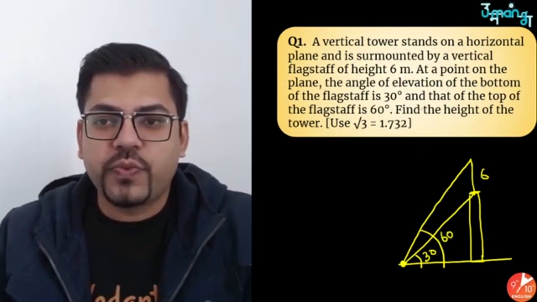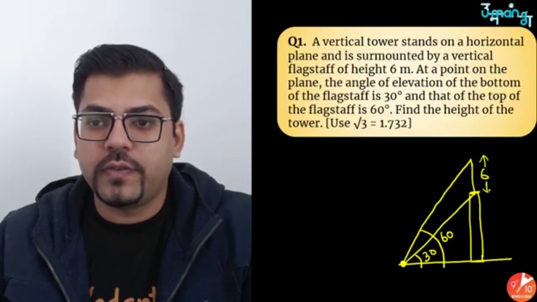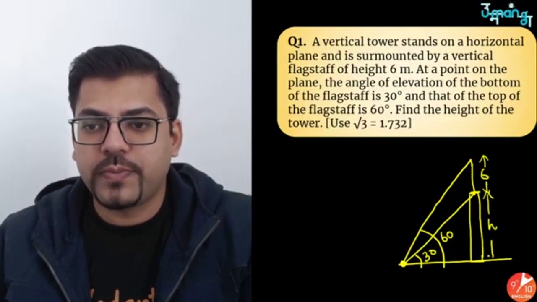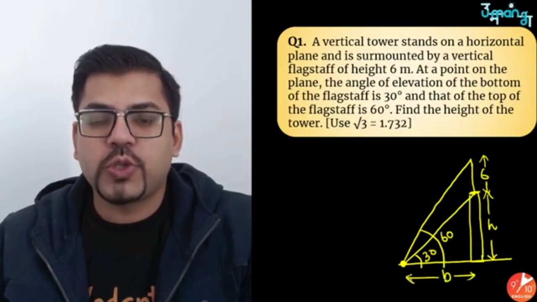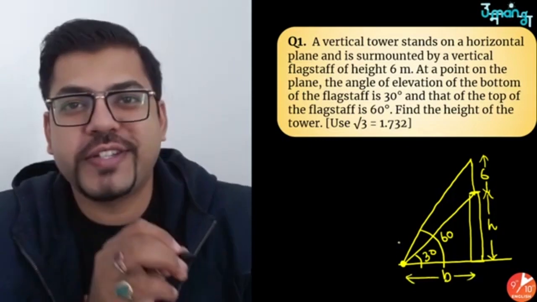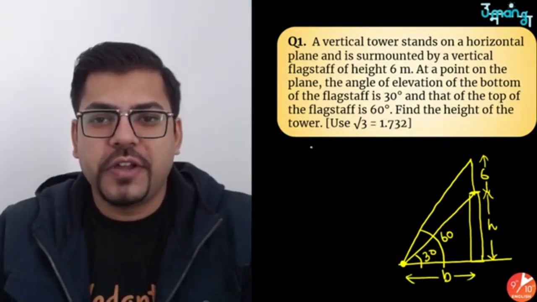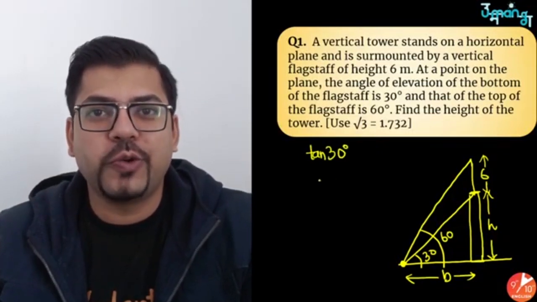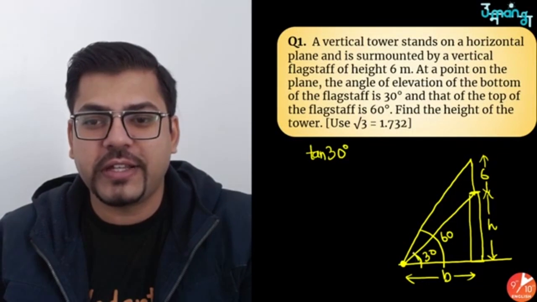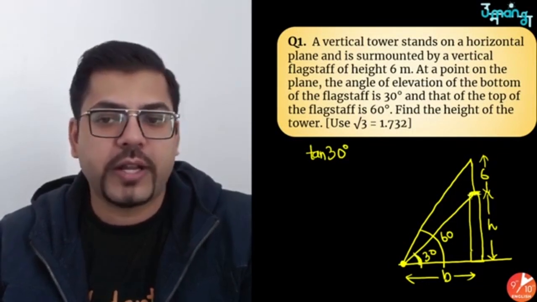So now the question asks, find the height of the tower. Like if this is 6 meters and the height of the tower, if I assume it to be h meters, we have to find the value of h. Base is not given, so let us assume the base to be b. So this much is given for all of us. Now we have to find. So first of all, I guess this is not so tough. We will be using tan 30. If I'm using tan 30, I don't think I need to tell you in which triangle, because 30 degrees is in the smaller angle, the smaller triangle. So we'll be talking about this smaller triangle.